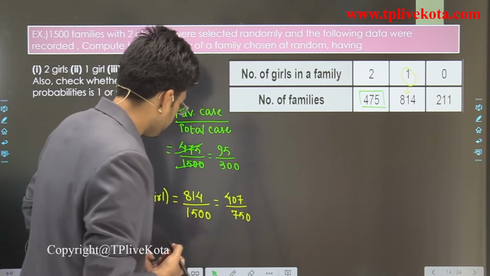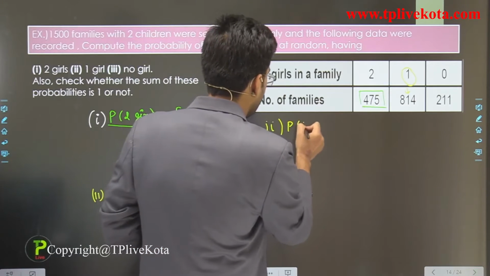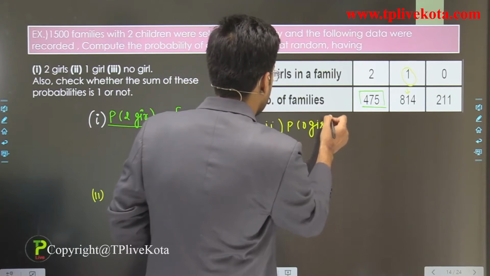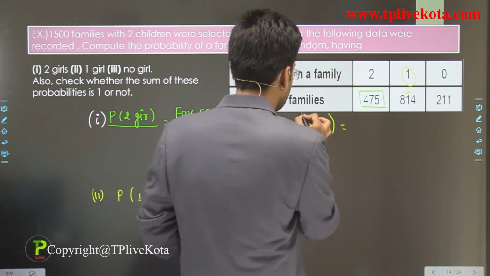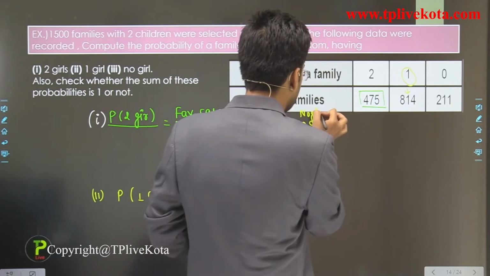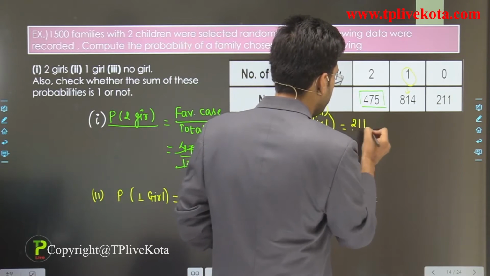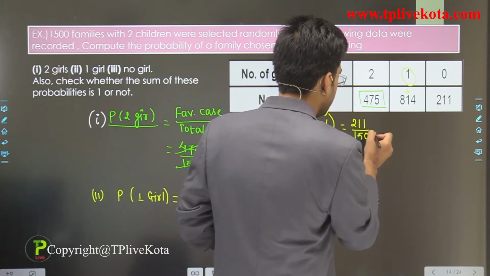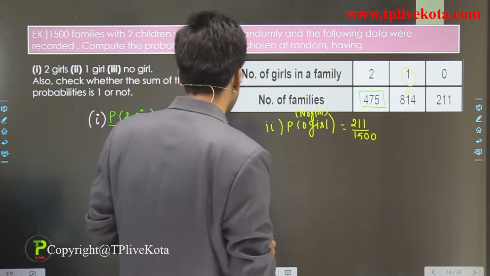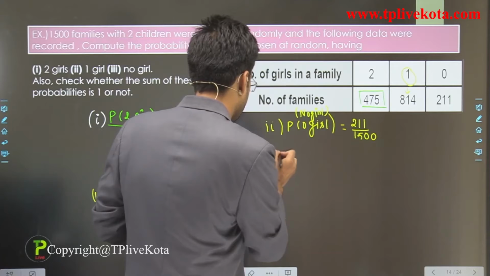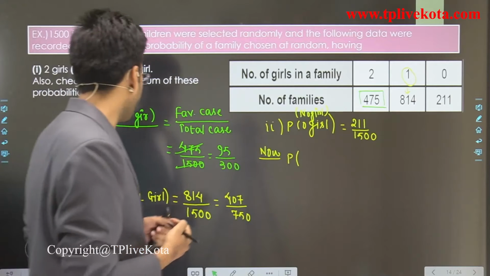Okay, now the third is the probability of zero girls. We have to find the probability of no girl, or we can write it as zero girls. So favorable cases for this case are 211, and the total cases are 1500. So this is the probability for this case. And finally, we have to check whether the sum of the probabilities of all cases is 1 or not.